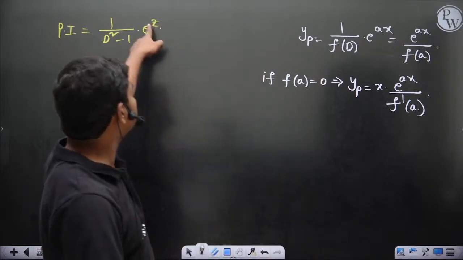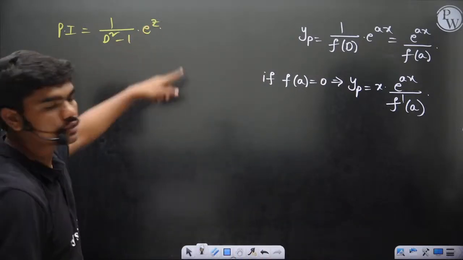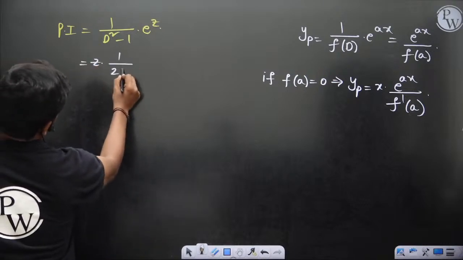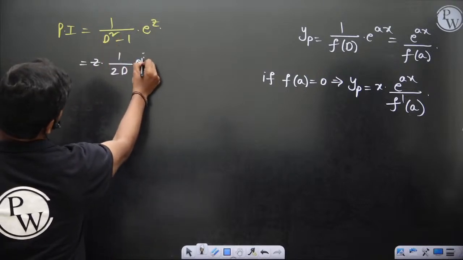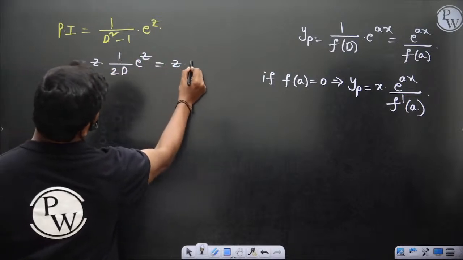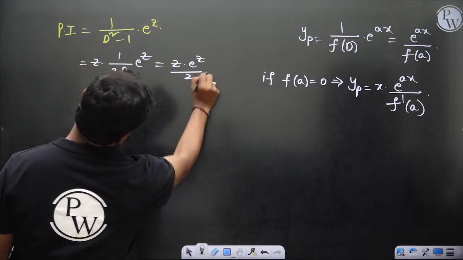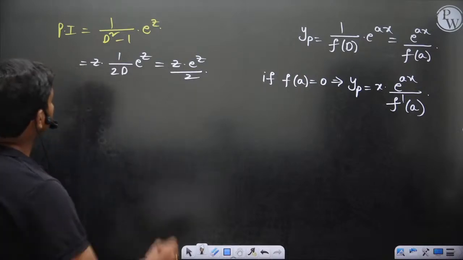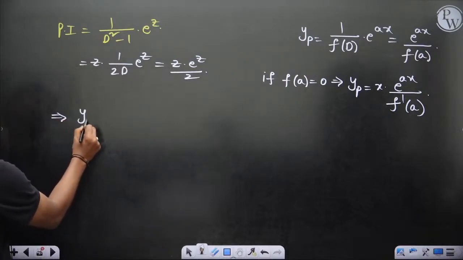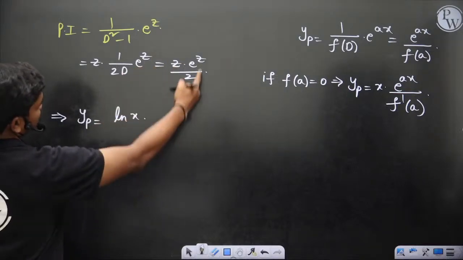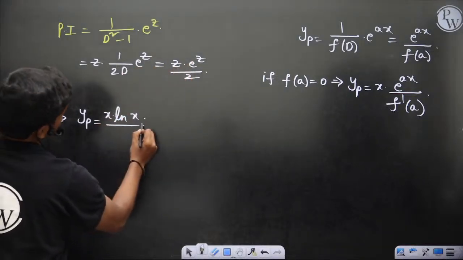So here clearly when you put D is equal to 1, this becomes 0. So z into 1 by derivative of this, 2D, operating on e power z. Now if you put D equal to 1 here, you just get z e power z upon 2. That's the value. So yp is equal to z, which is ln x, into e power z, which is x, so x ln x by 2.